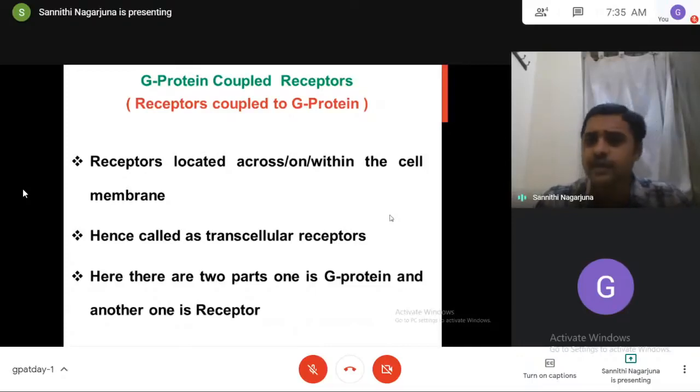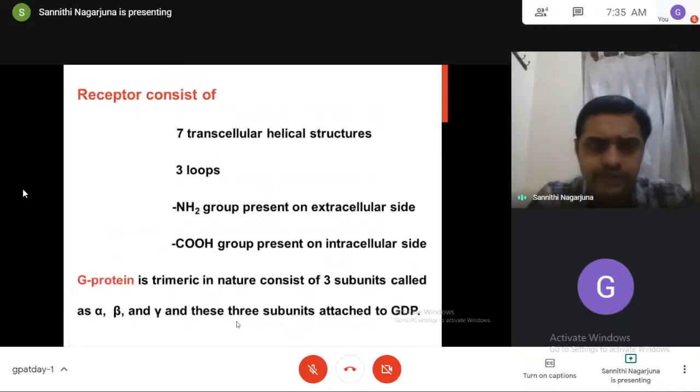Hence, these receptors are called transcellular receptors, meaning receptors located across the cell membrane. If you see here, there are 2 parts as we discussed. Receptors are coupled to G-protein, so one is the G protein and the other is the receptor. 2 separate entities here. Now we'll look at the structure of those two entities.